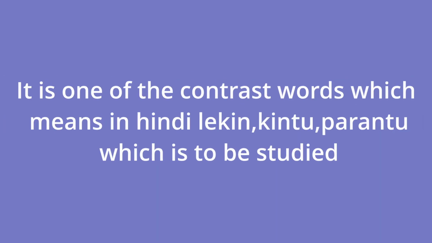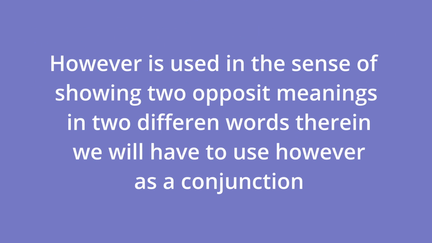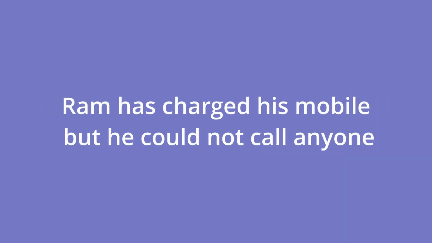Today we will study and learn about one of the contrast words, which means in Hindi lekin, kintu, parantu, which we will study throughout our chapter, and how 'but' and 'however' are used as a conjunction in a sentence. However and but are used in the sense of showing two different meanings in two different words. The first example which we have is: Ram has charged his mobile, but he can't call to anyone.